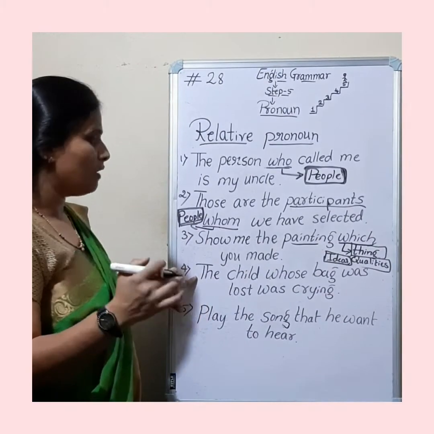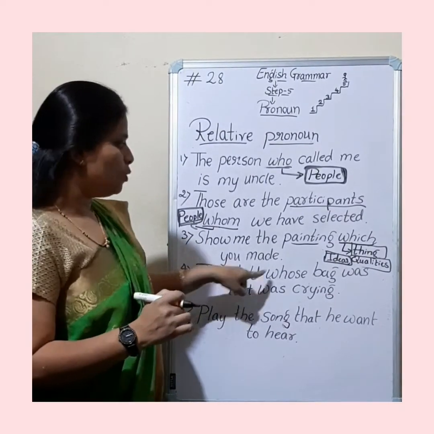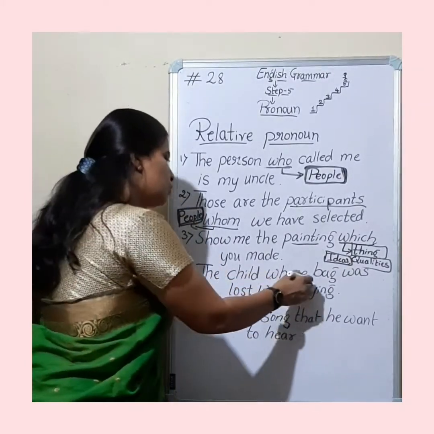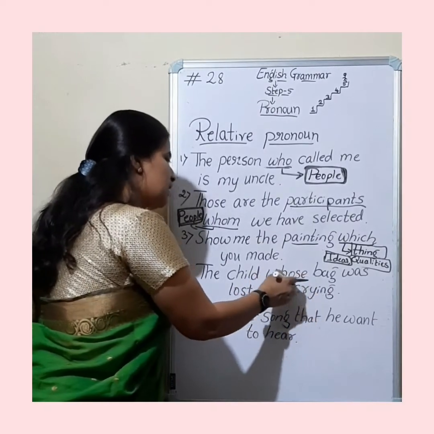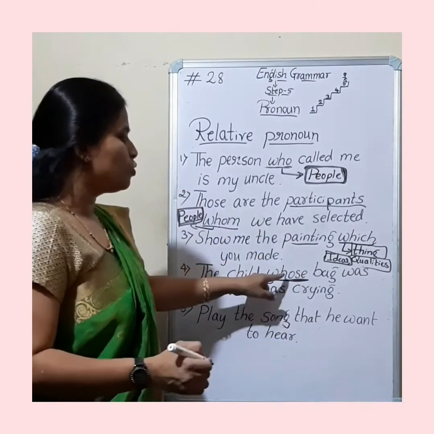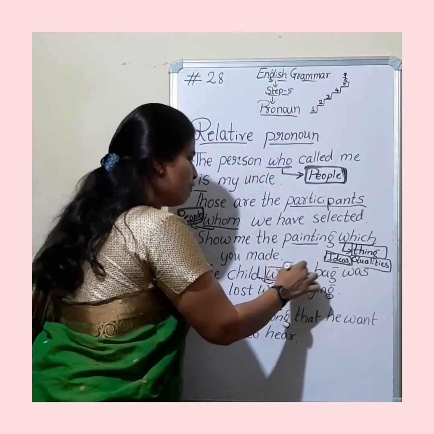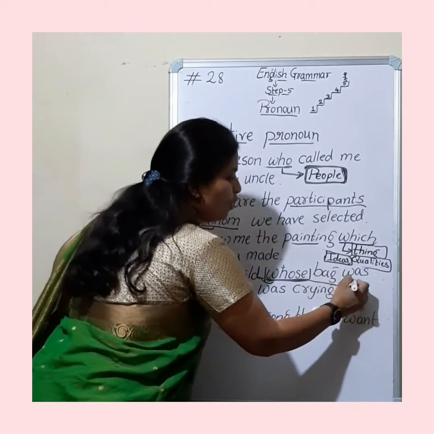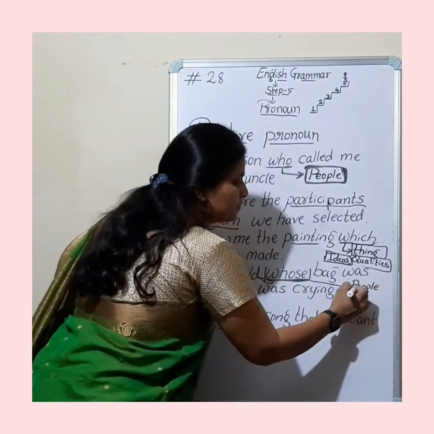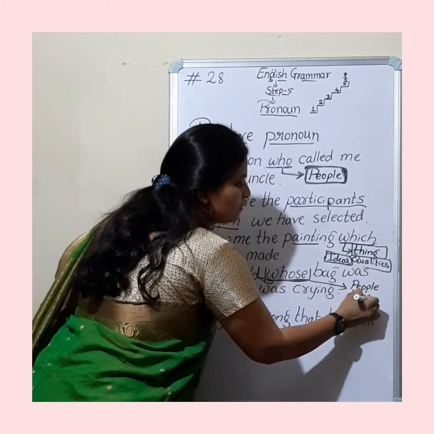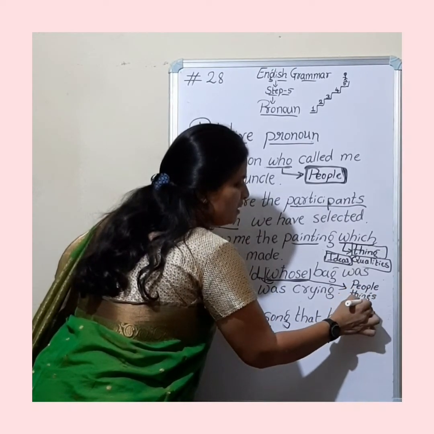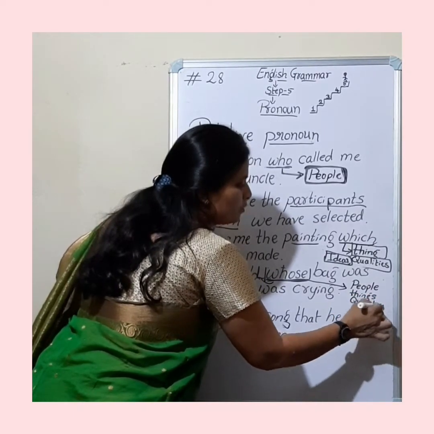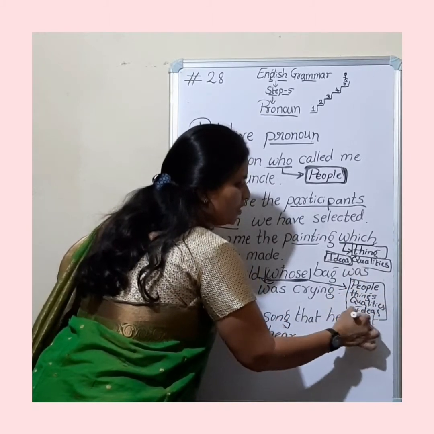Next here we can just have a look over the fourth sentence. The child whose bag was lost was crying. So this whose is used here and it is giving link with the noun again. Okay, so this whose can be used for people, things, qualities and ideas. Okay, this can be used for any out of these.